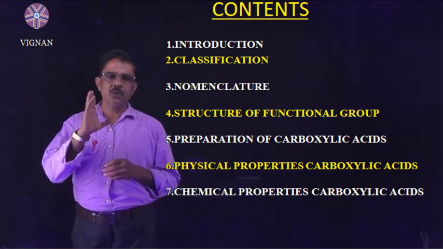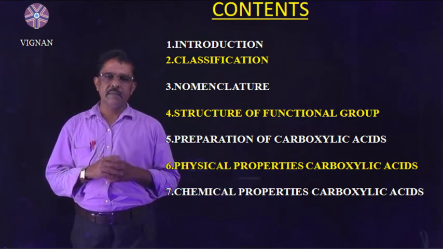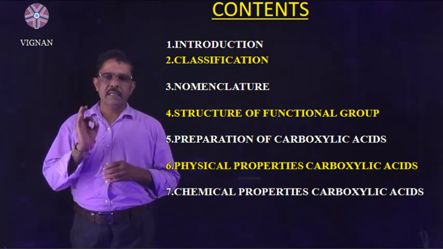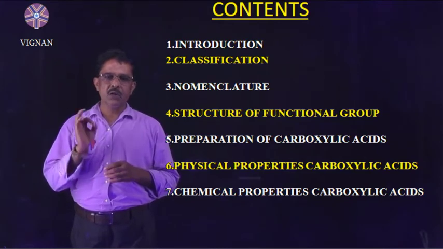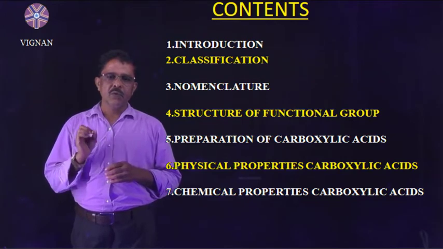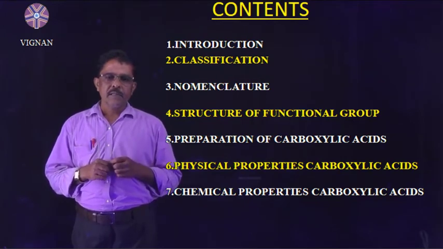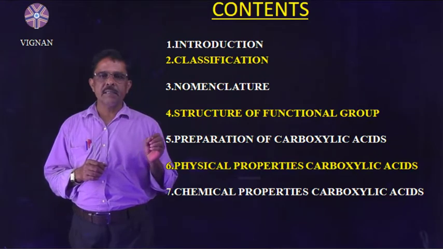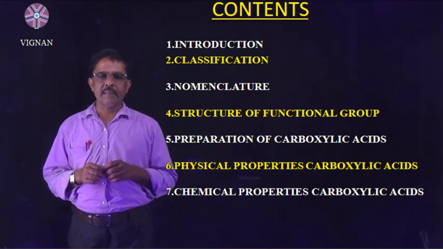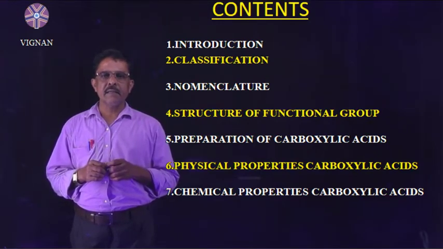There are totally 7 contents. Let us discuss one by one.